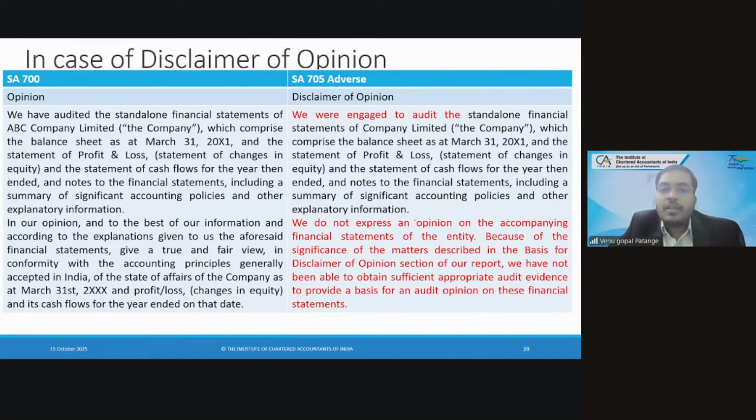Next, you should mention that. Are you mentioning true and fair view? No, sir. We are telling we are not in a position to give an opinion. We do not express an opinion because information was not supplied by management. I don't know whether it is true and fair or not. In qualified, I know it is not true and fair. In disclaimer of opinion, I don't know.